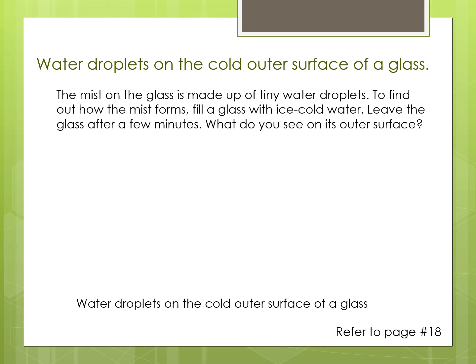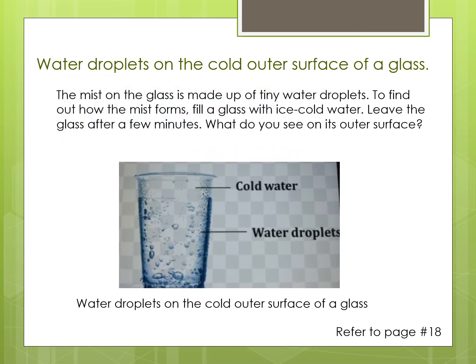Here is another example of condensation. Kindly refer to page number 18. Now look at the image on the slide. You can see water droplets on the cold outer surface of a glass. Can you imagine why and how the mist is formed on the cold outer surface? The answer related to this is there is water vapor in the air. When the water vapor comes into contact with the cold outer surface of the glass, it loses heat to the glass. The water vapor cools down and changes into droplets of liquid water on the outer surface of the glass.